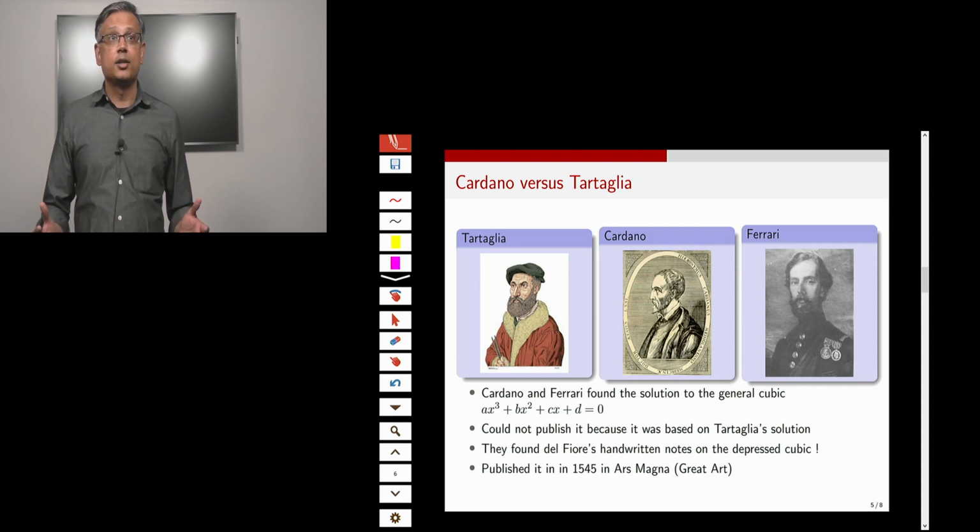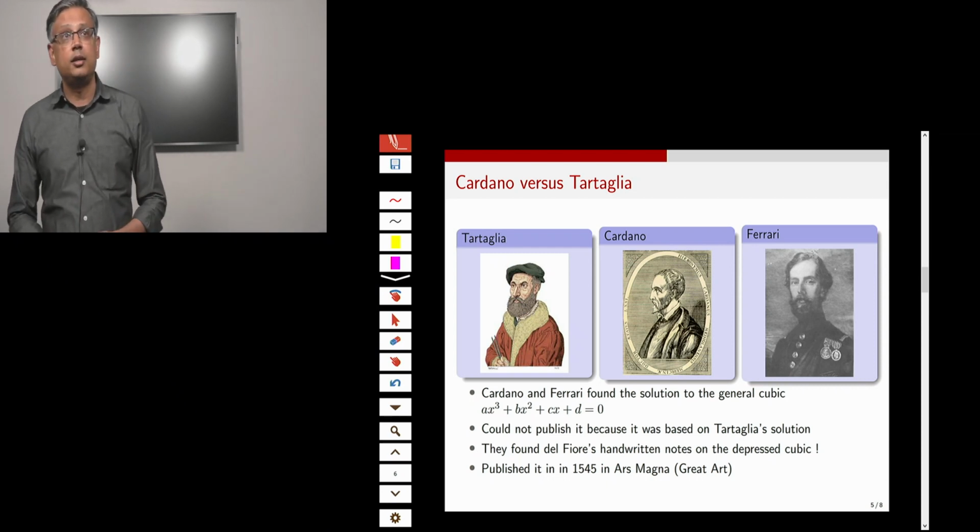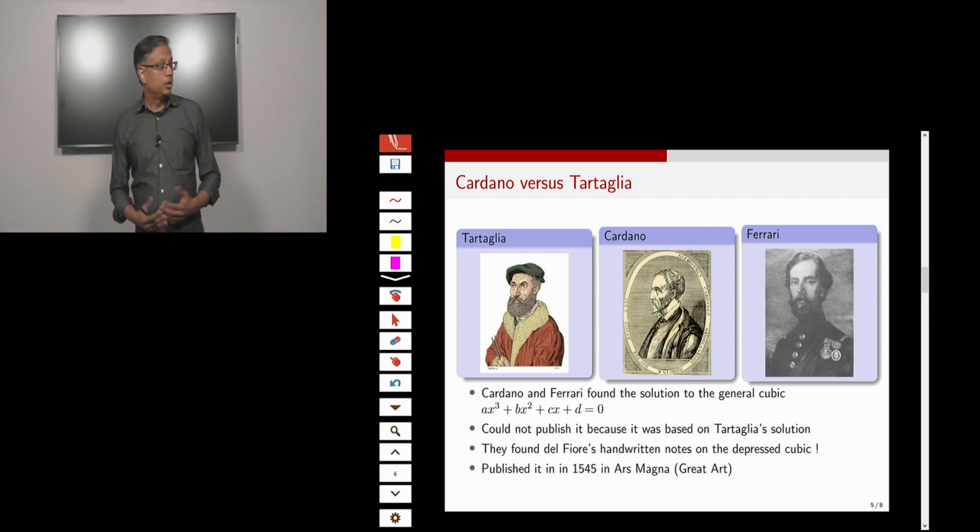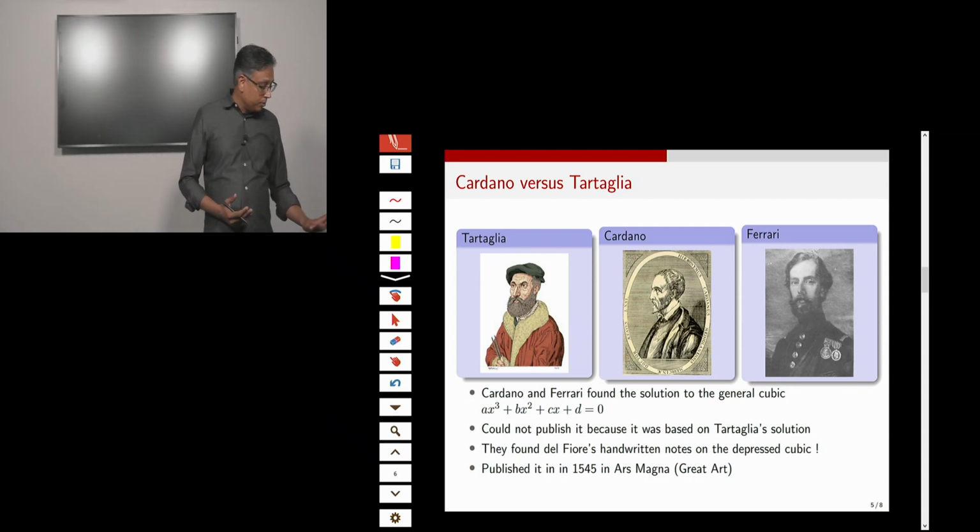So they go ahead and publish this in a book written by Cardano called Ars Magna, or the Great Art, in 1545. Now, needless to say, this clearly angers Tartaglia, and then Cardano and Tartaglia go through an extended period where they fought with each other. But that's not part of the story.